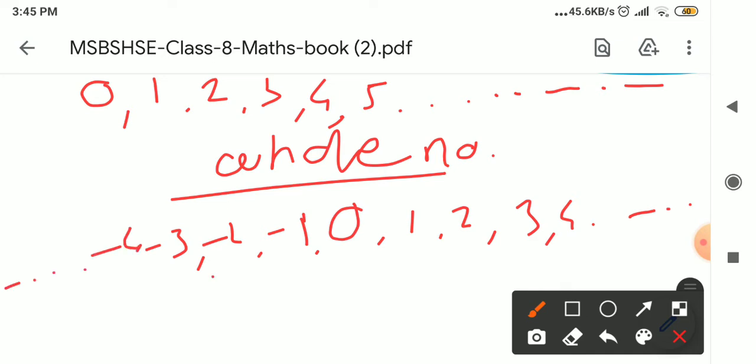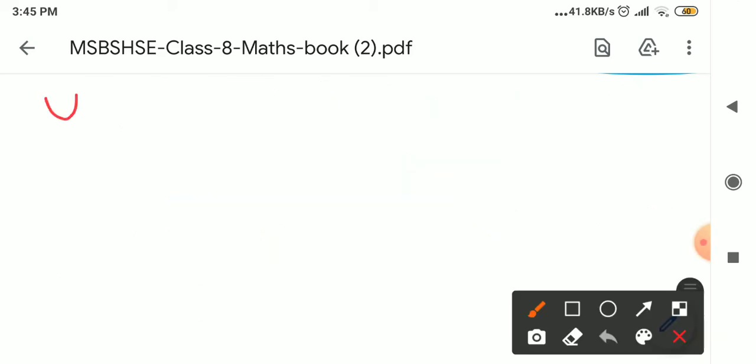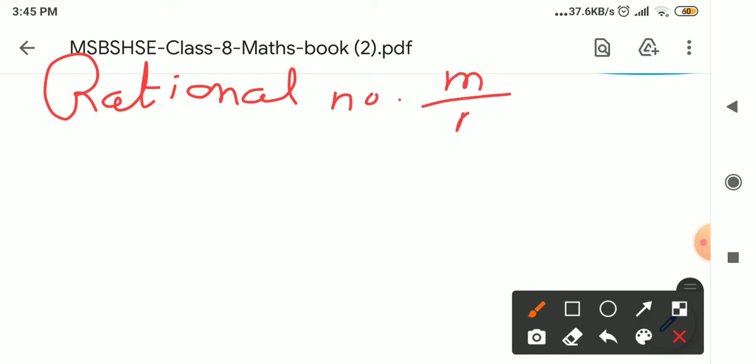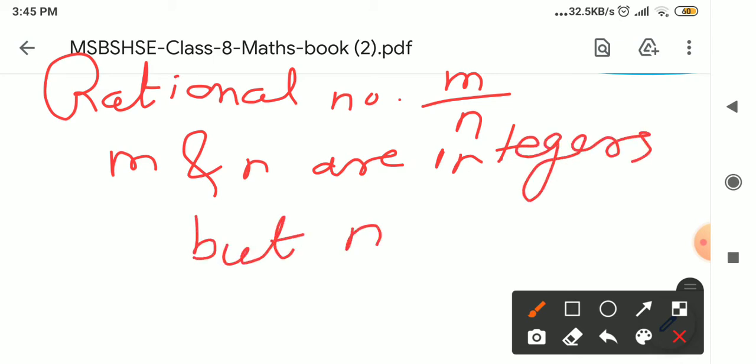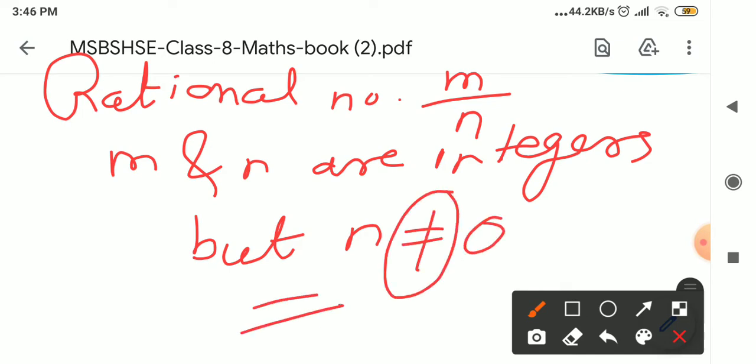Okay. These numbers are called integers. And the next point is the rational number. Rational number means the numbers which are in the form of m upon n, where m and n are integers, but n is not equal to 0. This sign is called not equal to. This is equal to. If I give this line, it is not equal to 0.